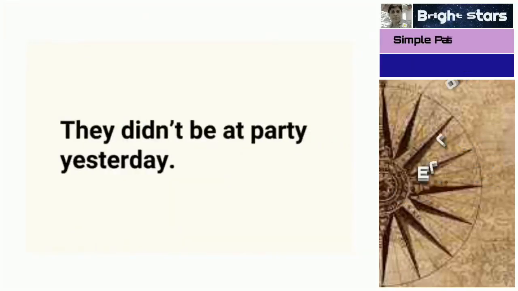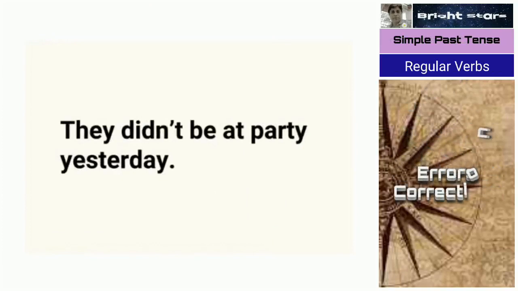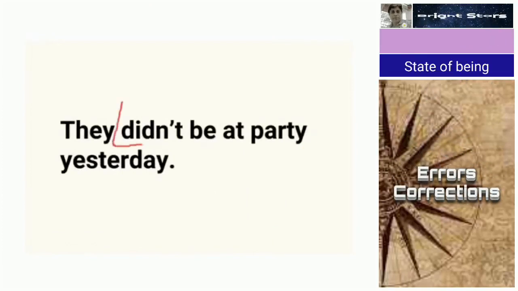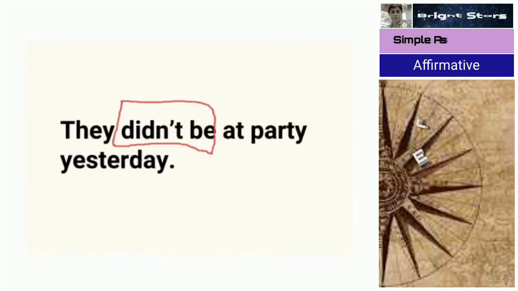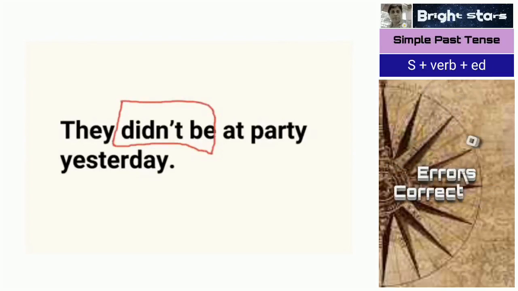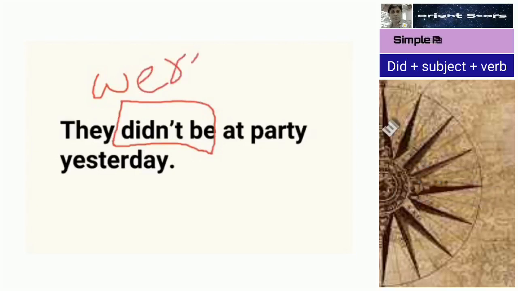They didn't be at party yesterday. So here there are two helping verbs. Didn't be is wrong. Instead of didn't be, use weren't or were not.